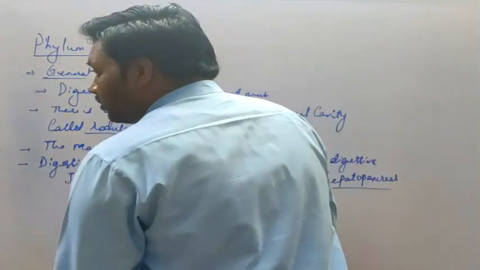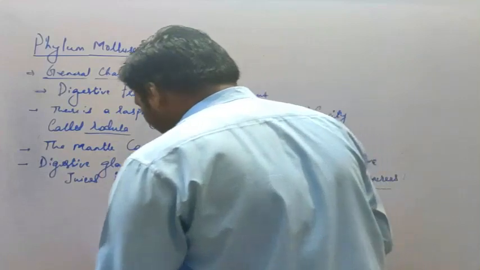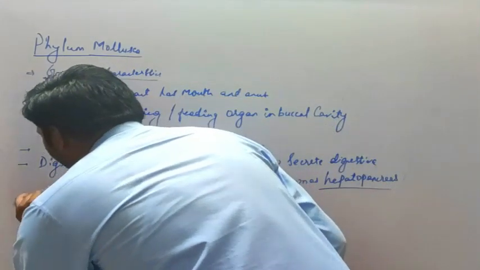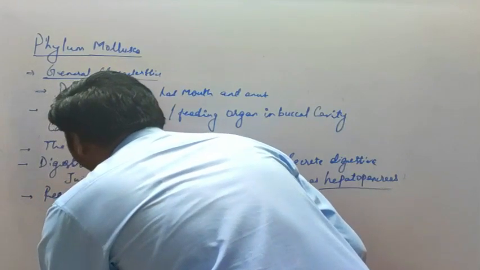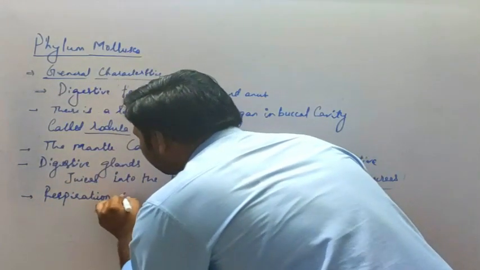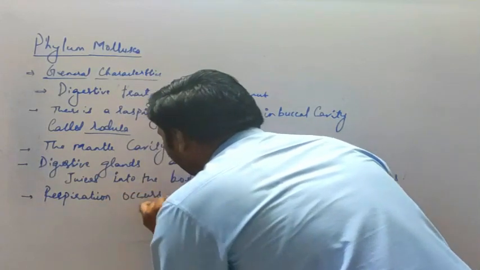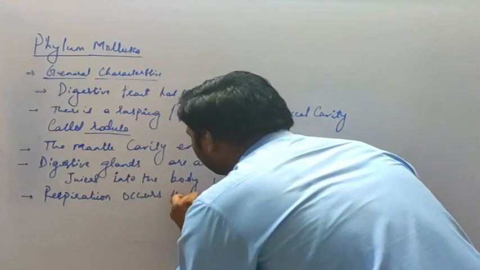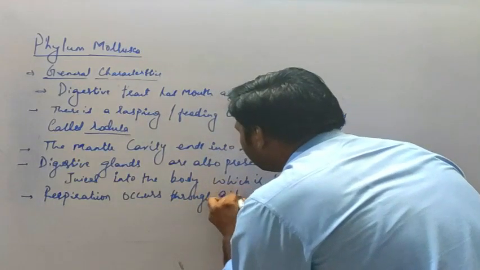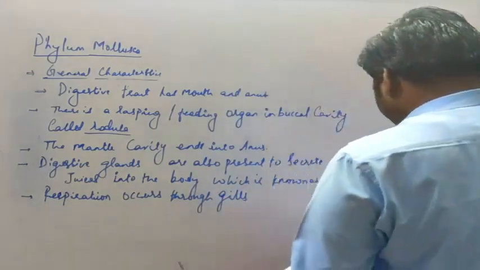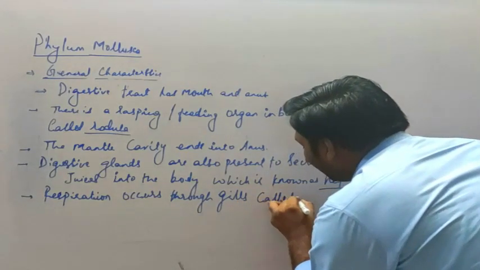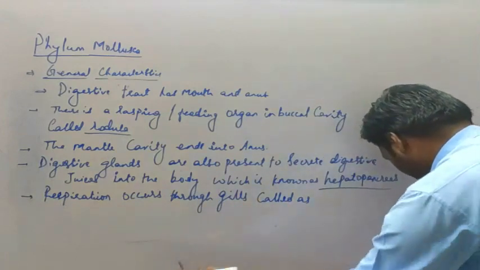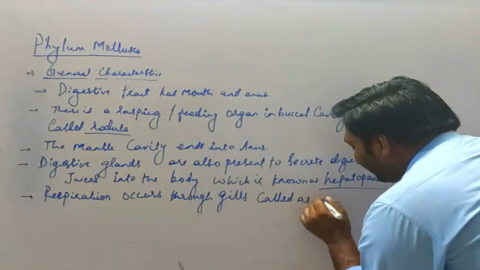The next point is respiration. Respiration in these organisms occurs through gills, called ctenidia.